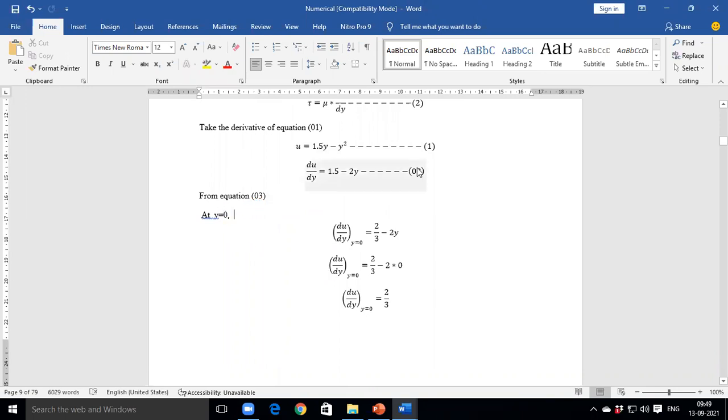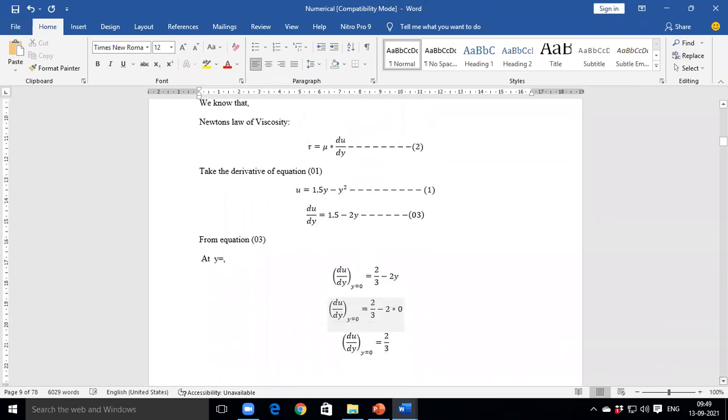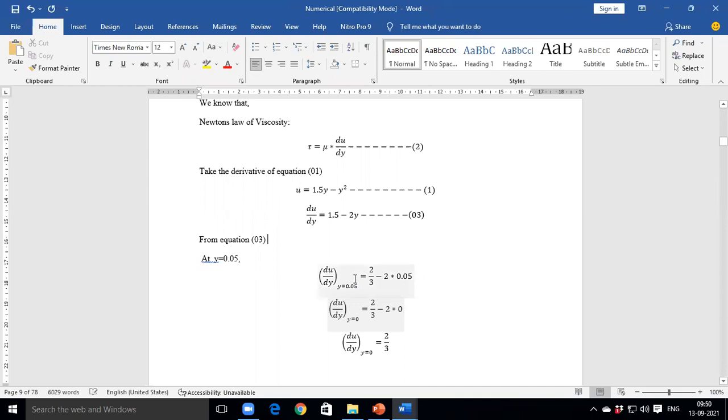Again, from equation number 3, we need to find du by dy at y is equal to 0.05 meter. So you put the value and find out the value of du by dy at y is equal to 0.05 meter. Tell me, what is the calculation?